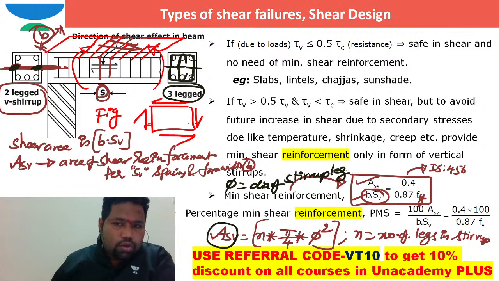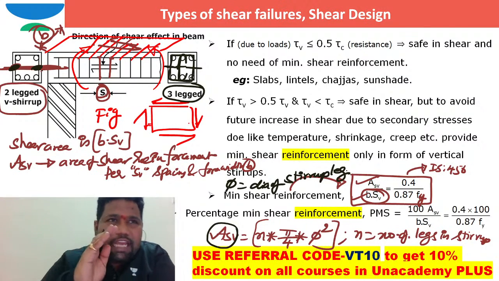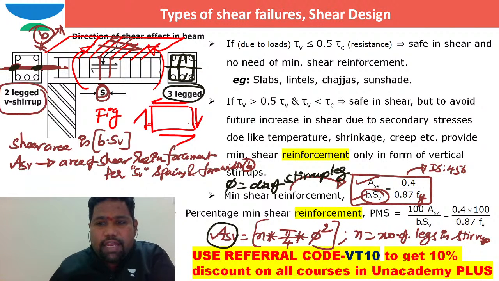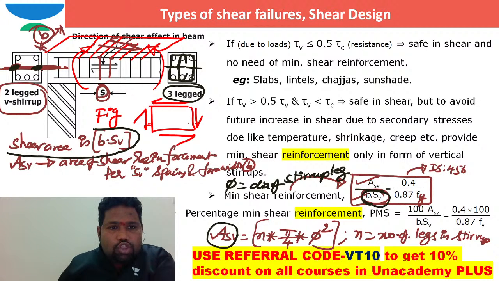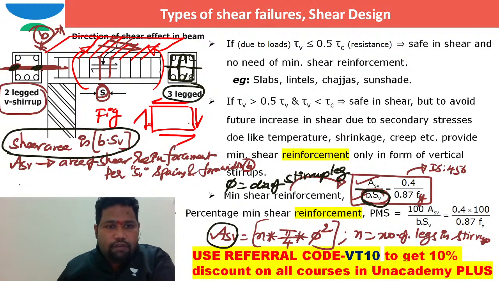Right. So using this one, now some people will say, sir, what is the percentage of minimum shear reinforcement? Please understand, we are not keeping the shear reinforcement in the cross section. We are keeping the shear reinforcement on an area of B into SV, right? So I can say shear area is B into SV here. So with respect to this shear area, what is the percentage of shear reinforcement we need to mention? For an area of B into SV, the shear reinforcement area is 100%.